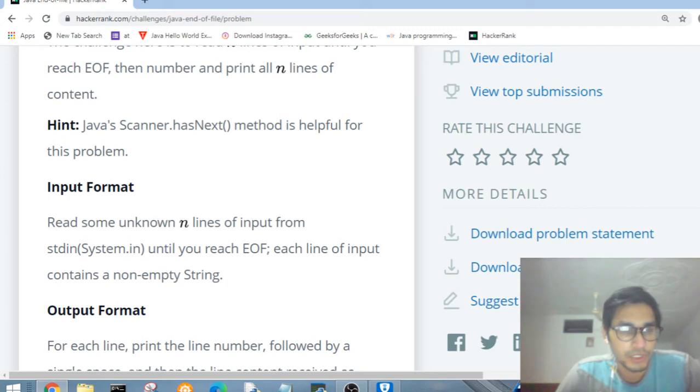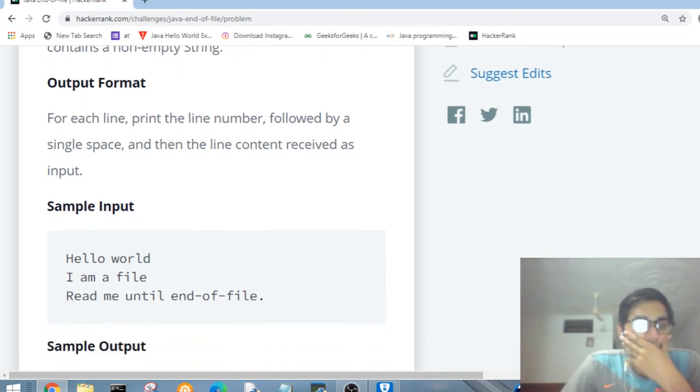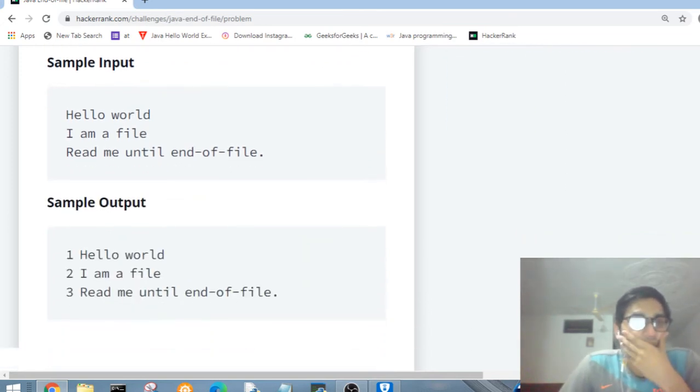Each line of input contains a non-empty string. Output format: for each line, print the line number followed by a single space and then the line content received as input. For example, for the input Hello world, I am a file, Read me until end of file, the output is 1 Hello world, 2 I am a file, 3 Read me until end of file.